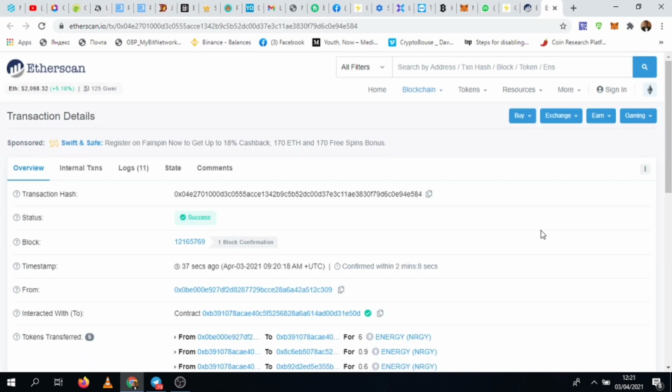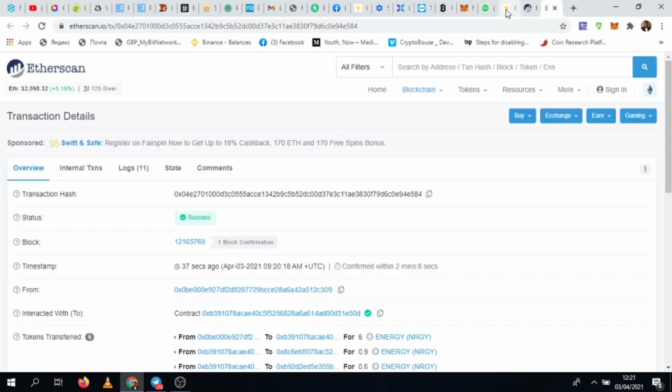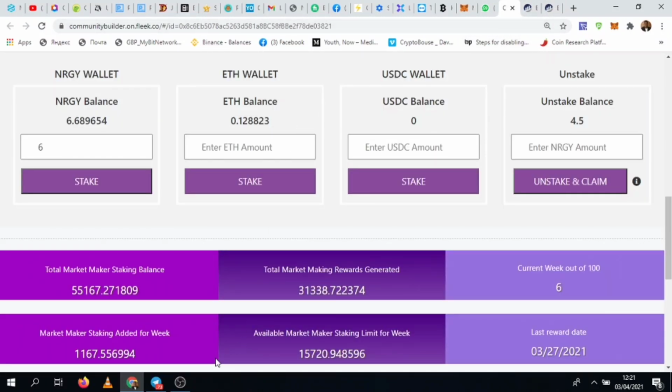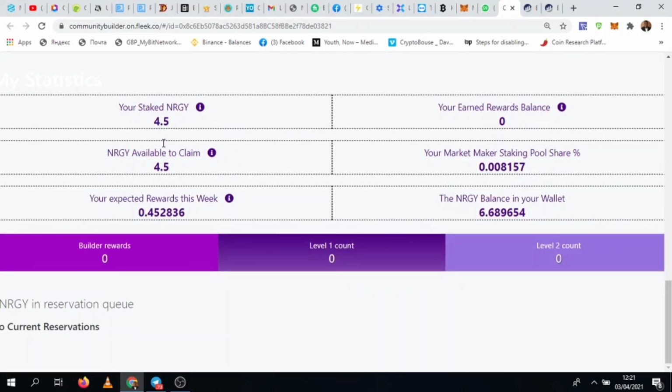So our transaction is finally successful. We have managed to successfully complete our transaction. Let's go back to community builder program. We have successfully managed to complete the transaction. Now let's go back to community builder program, our dashboard. We staked 6 energy tokens. 25% was given in community builder program, and I remained with 4.5 energy that is staked.